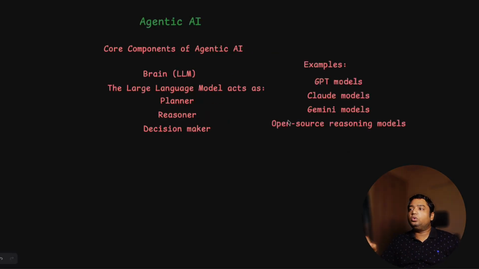So now we will look into the core components of agentic AI. There are many components, and we'll look into the core components in detail. The first and very important component is the brain of the agentic AI, which is the LLM, because the LLM handles the reasoning and planning of the full agentic AI application. The large language model acts as the planner, reasoner, and final decision maker of your answer. A few examples are GPT models, Claude models, Gemini models, and open source reasoning models also. LLM capability has increased, as we all know. So this is the brain of the agentic AI.